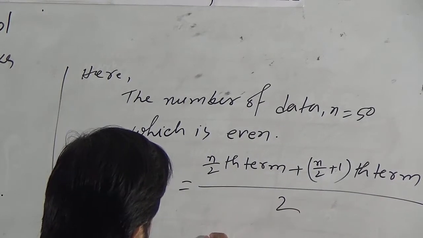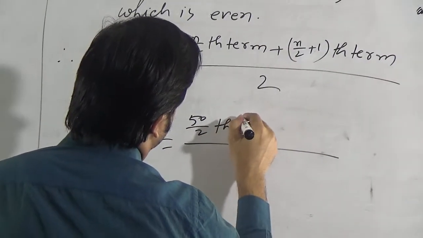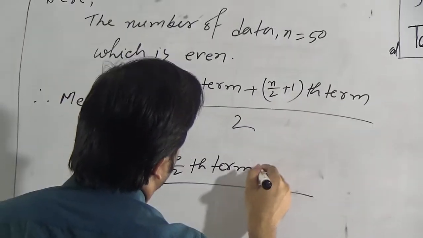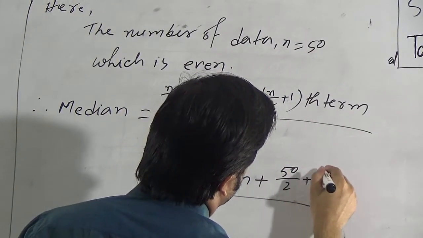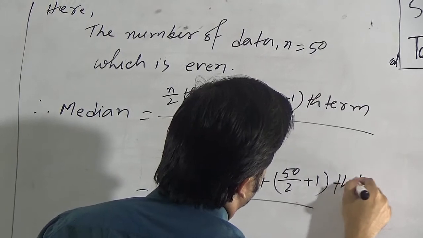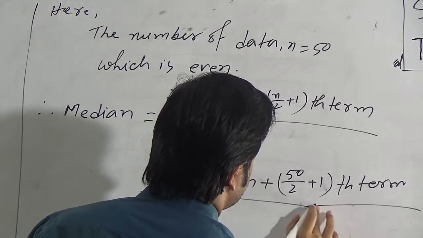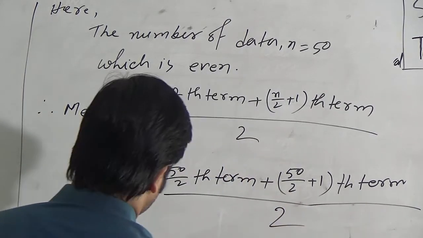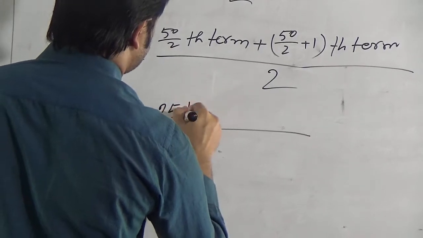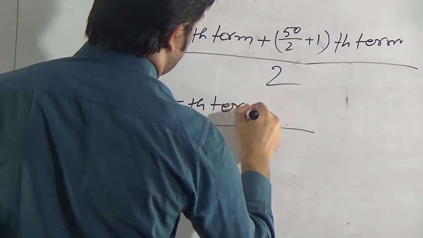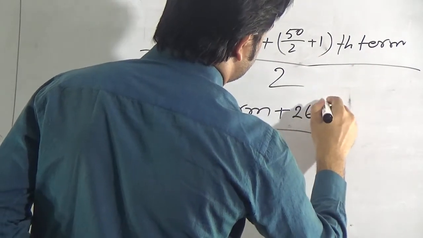Put the value of n, that is 50. 50 by 2 term, then 50 by 2 plus 1th term divided by 2. So this will be 25th term and 26th term divided by 2.